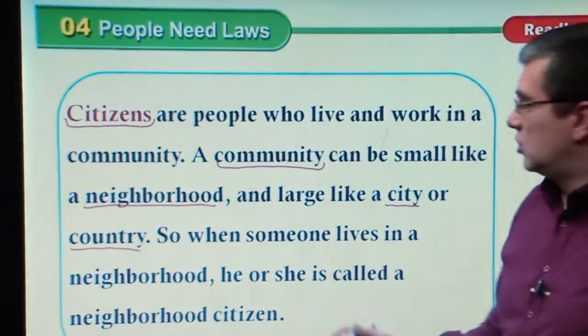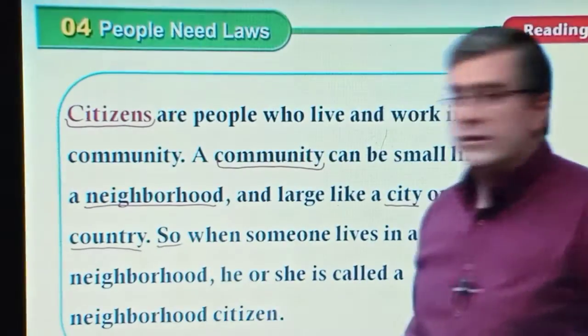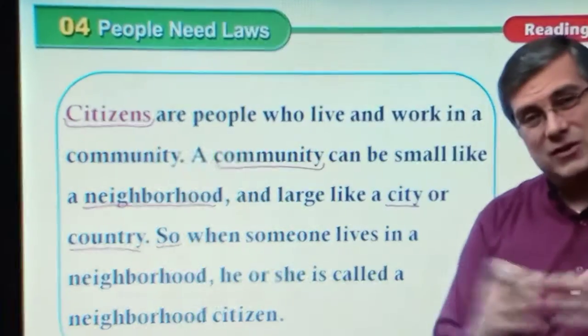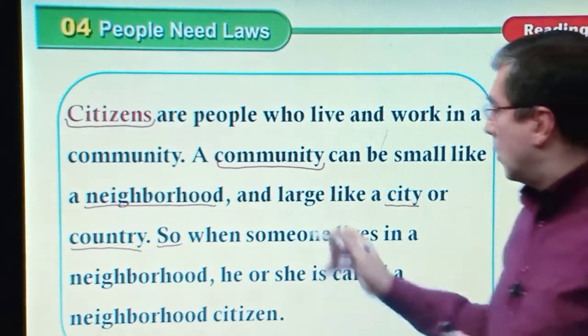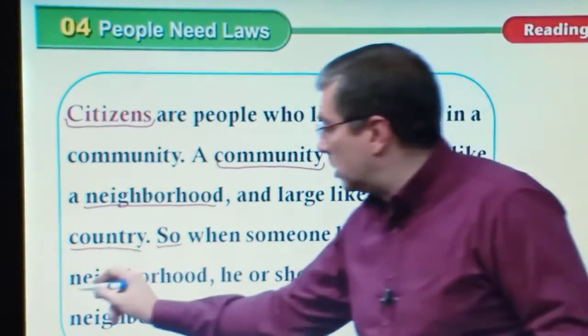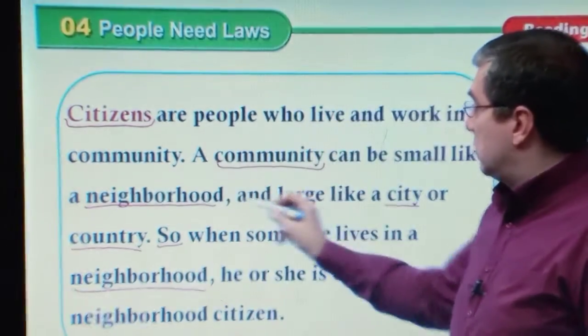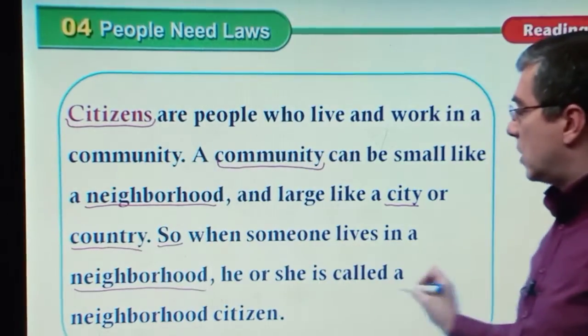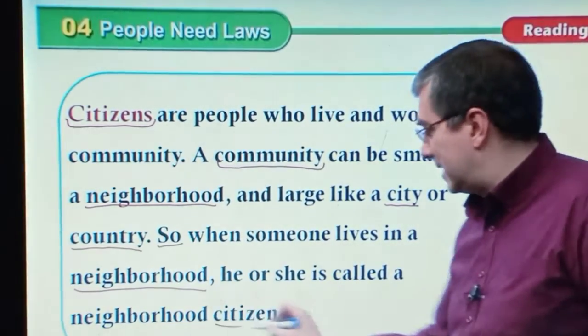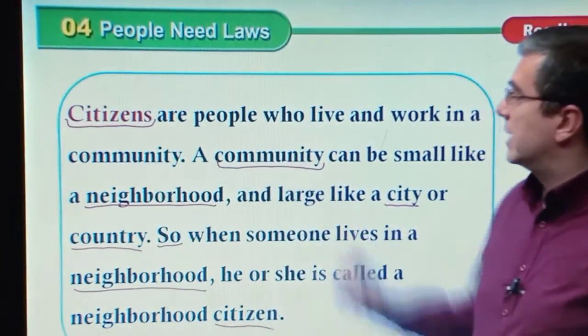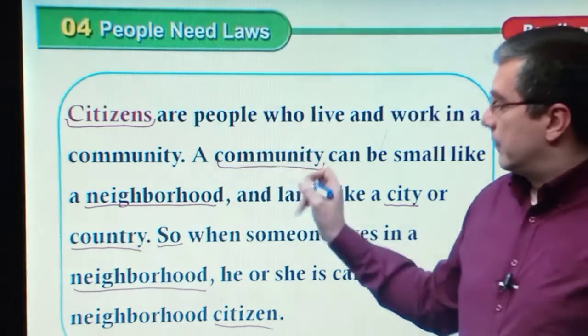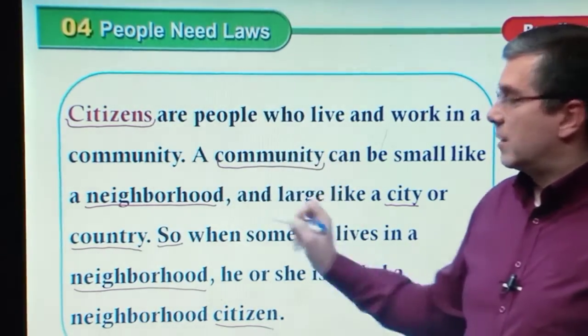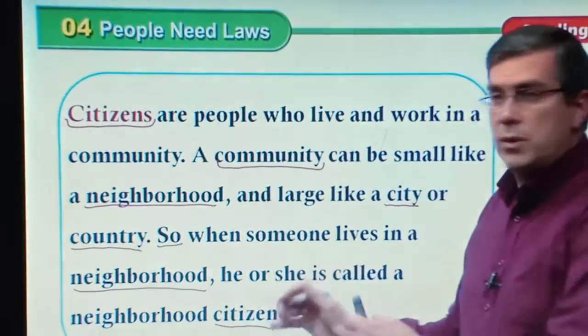Two sentences about definitions, and so we put the two sentences together. Someone lives in a neighborhood, which is like a community. He or she is called a neighborhood citizen. We put these two together. We first talk about citizens, then we talk about community.